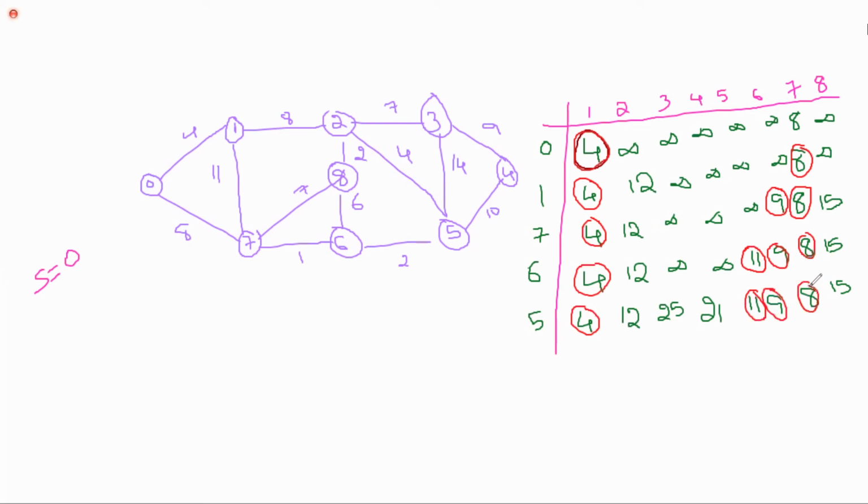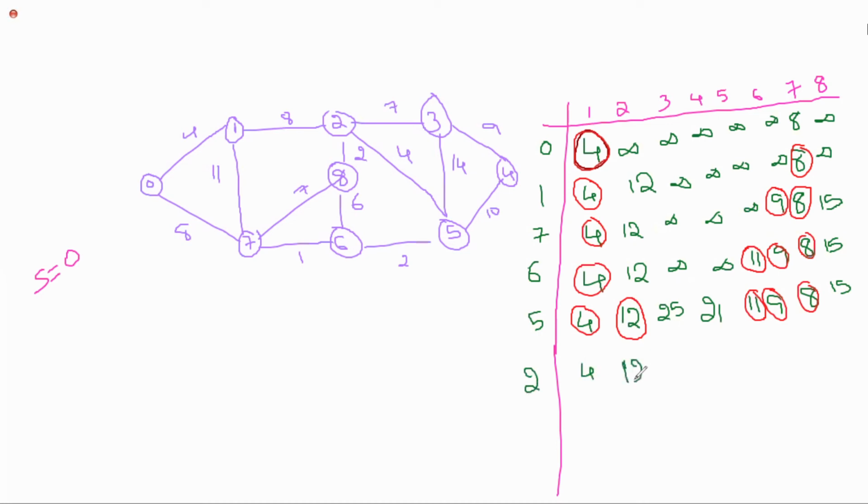Now next which one will you consider? 12. Yes, 12, right? So we will consider the next vertex as 12, which means what is the corresponding vertex? 0 to 2. Now we are considering 2. So 0 to 1, there is no change. 0 to 2, there is no change.